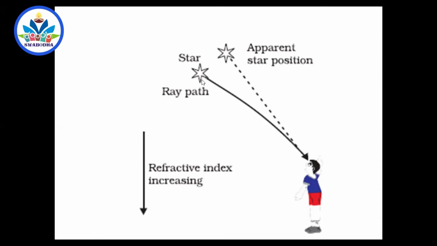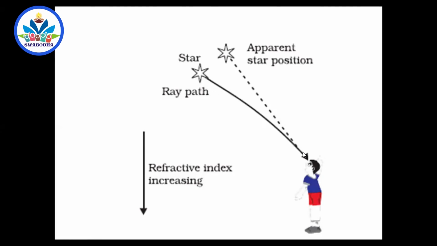So what happens? The light coming from this star appears to be now like this. After a little bit of time, the star's position will be changed somewhere else, because this ray of light will undergo refraction and will go somewhere else. So when it goes somewhere else, what happens? You miss the image of the star. When you miss the image of the star, you don't see the star. You feel that it is twinkling.